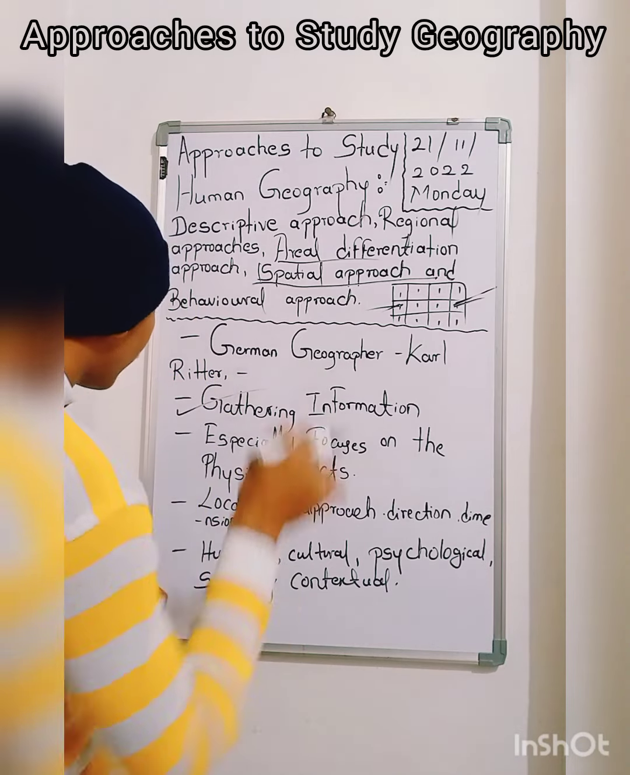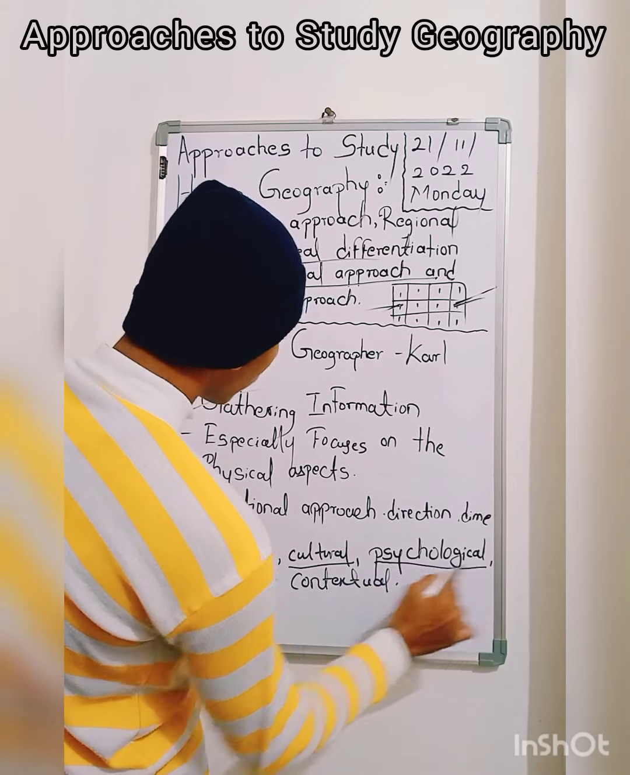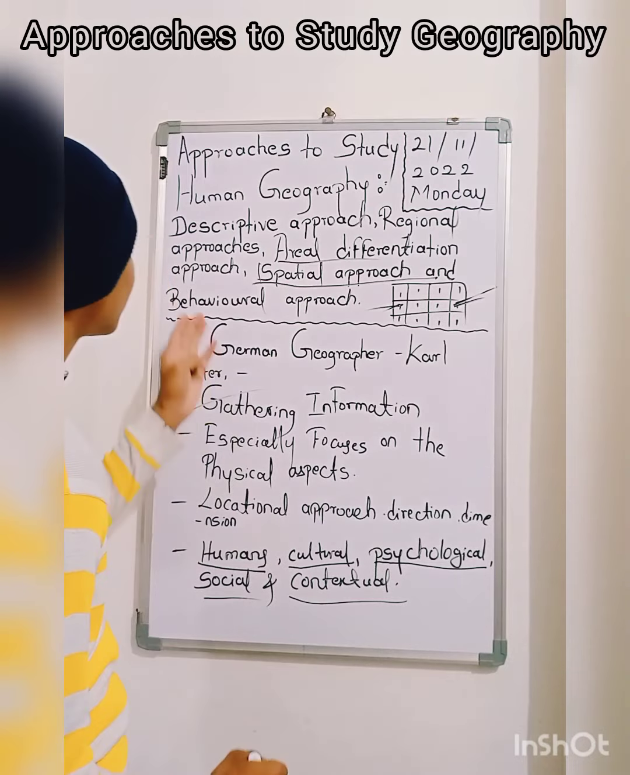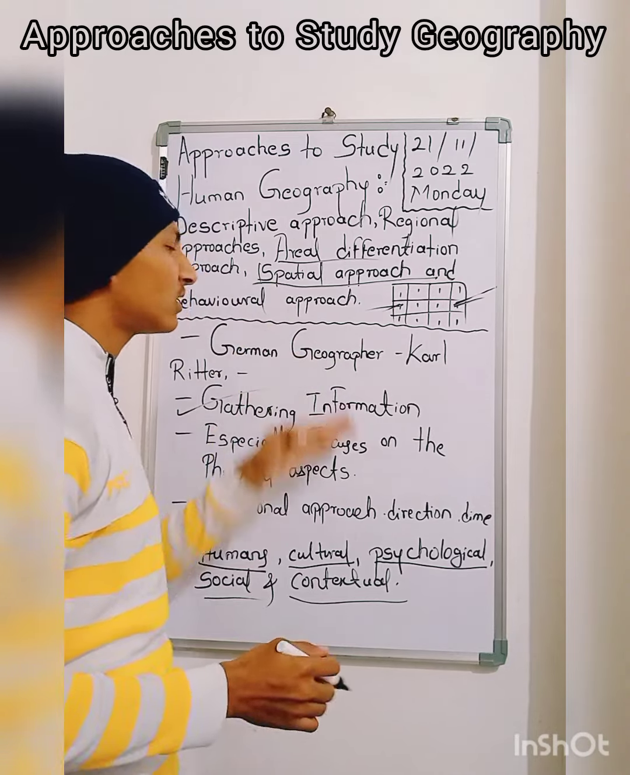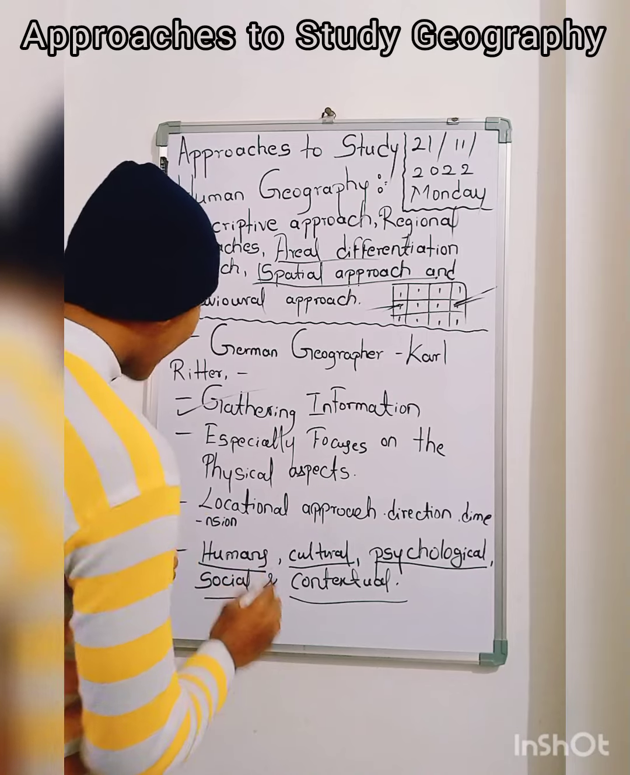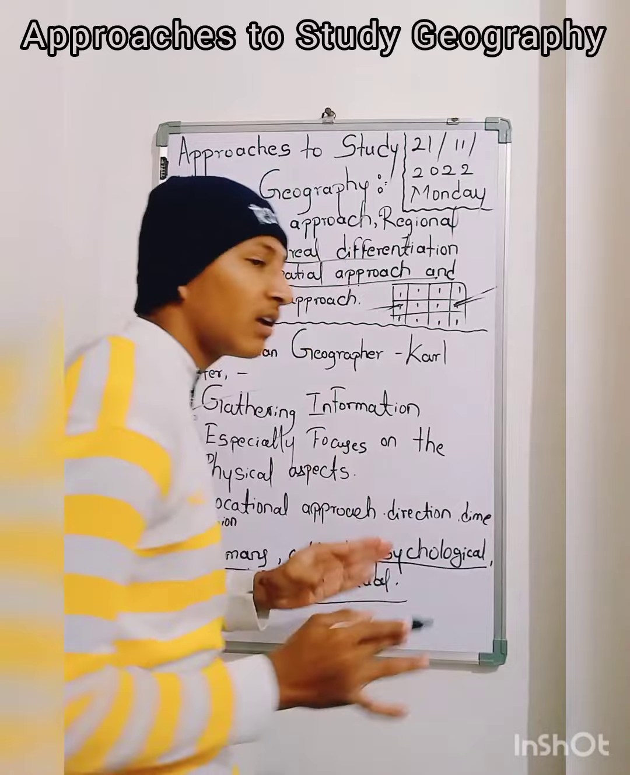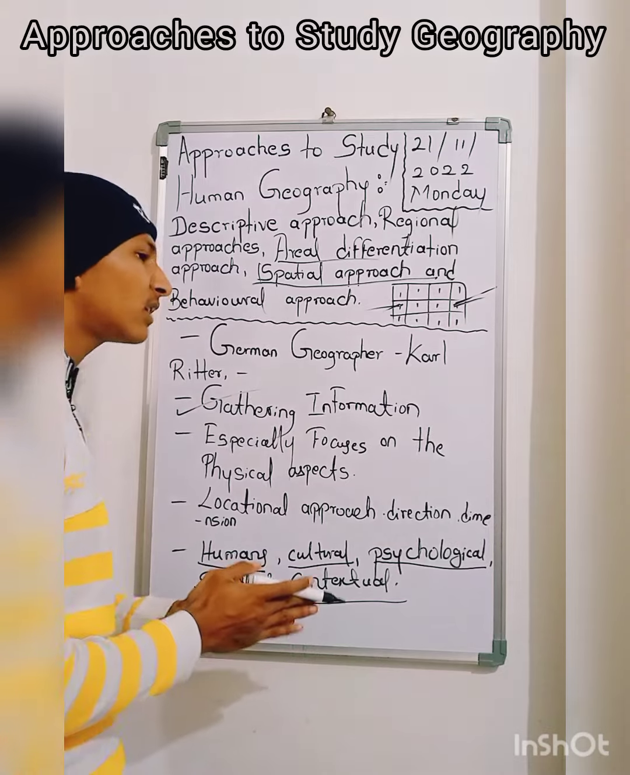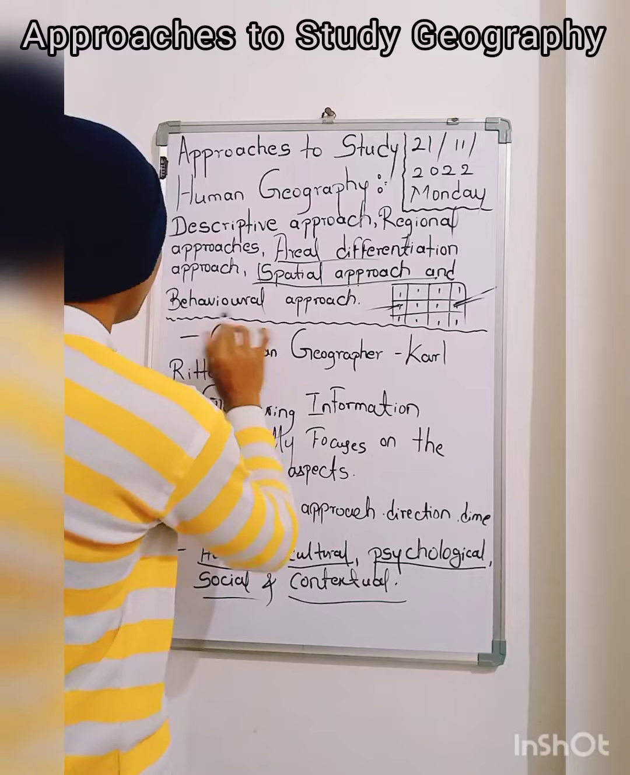This definition reveals the identity of the behavioral approach: how humans' culture, psychological, social and contextual behavior is revealed. In the behavioral approach you will understand geography through how an individual person acts and behaves, what his culture is, what his nature is, how he is psychologically and socially, and what the contextual approach of that person is. We will understand all that in the behavioral approach.